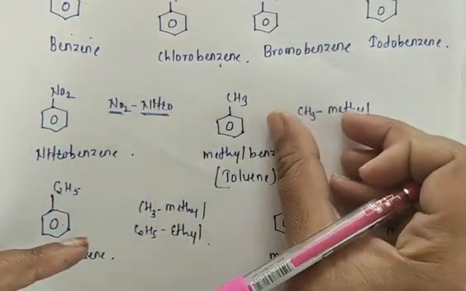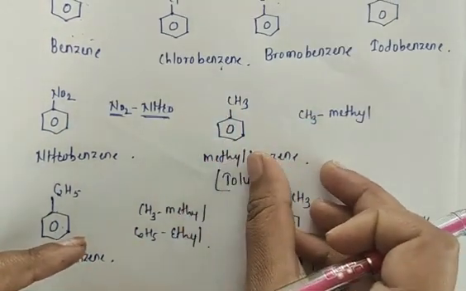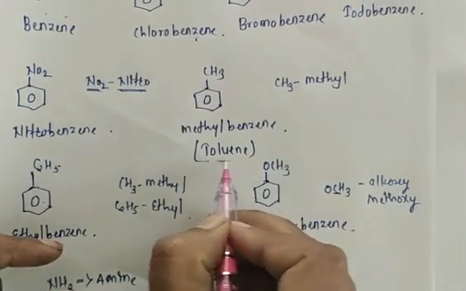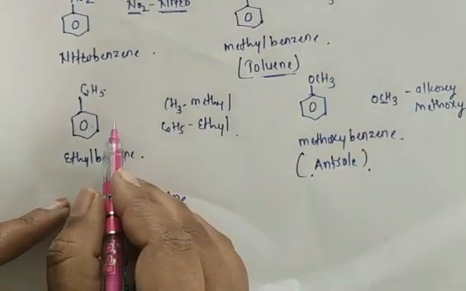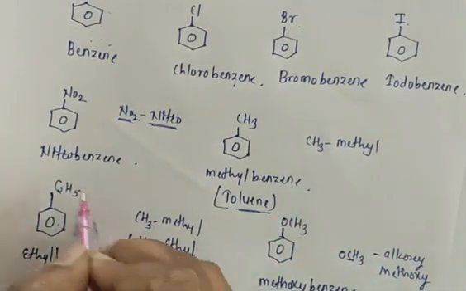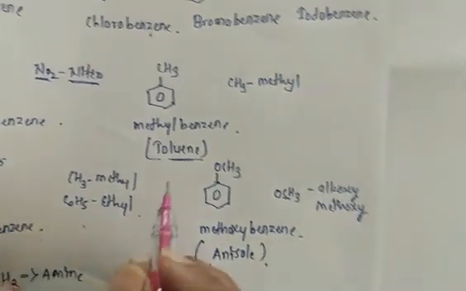Methyl group. CH3 is nothing but methyl group attached with benzene. So I have written here methylbenzene. After that, this methylbenzene, commonly we also call toluene. After that, if I replace this methyl with ethyl group which is attached to the benzene, there is a formation of ethylbenzene.